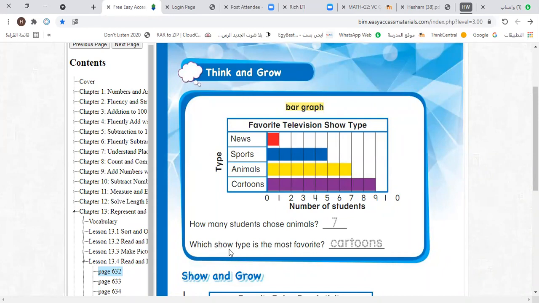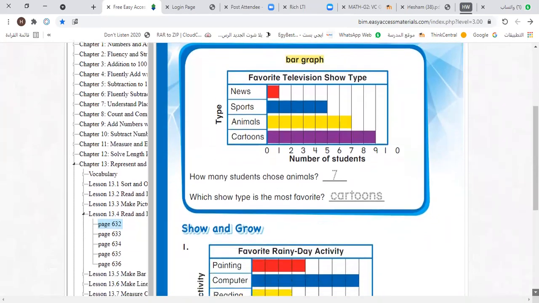Which show type is the most favorite? To get the most favorite, look at the longest bar. The longest bar. Where is the longest bar? This purple one. It means that cartoons is the most favorite show. Now let's answer the next question.